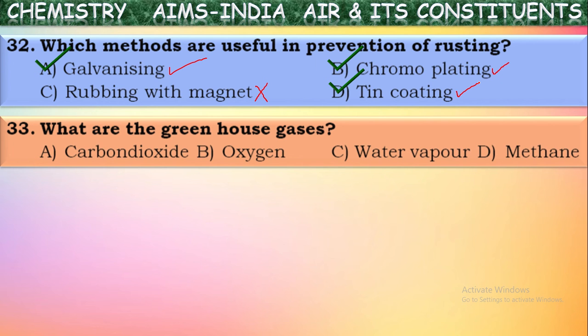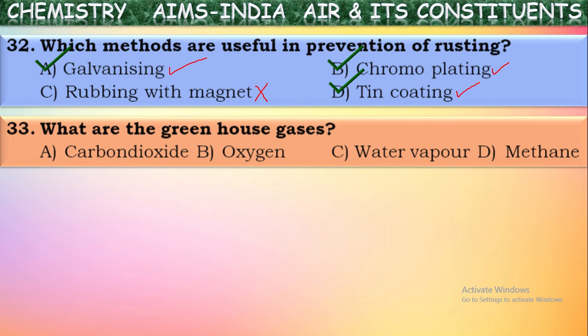What are the greenhouse gases? What is greenhouse effect actually? In the daytime, radiation or heat energy comes to the earth surface from the sun, and the earth reflects back these radiations. But some of these radiations will be trapped by the atmospheric gases. Certain gases will trap this heat energy emitted by the earth. As this radiation and heat energy is trapped around the earth, there will be a certain temperature maintenance. This temperature maintenance because of the trapping of radiation by the gases is called greenhouse effect.